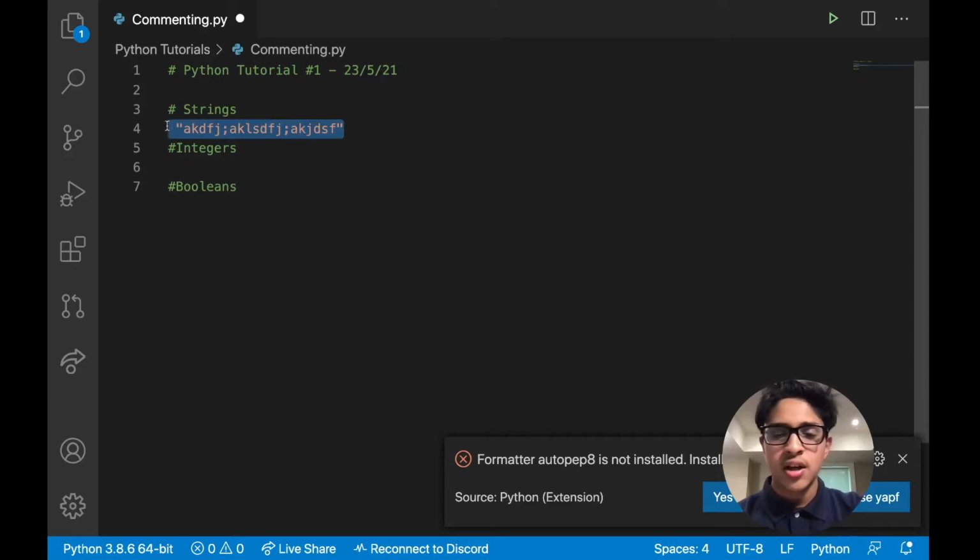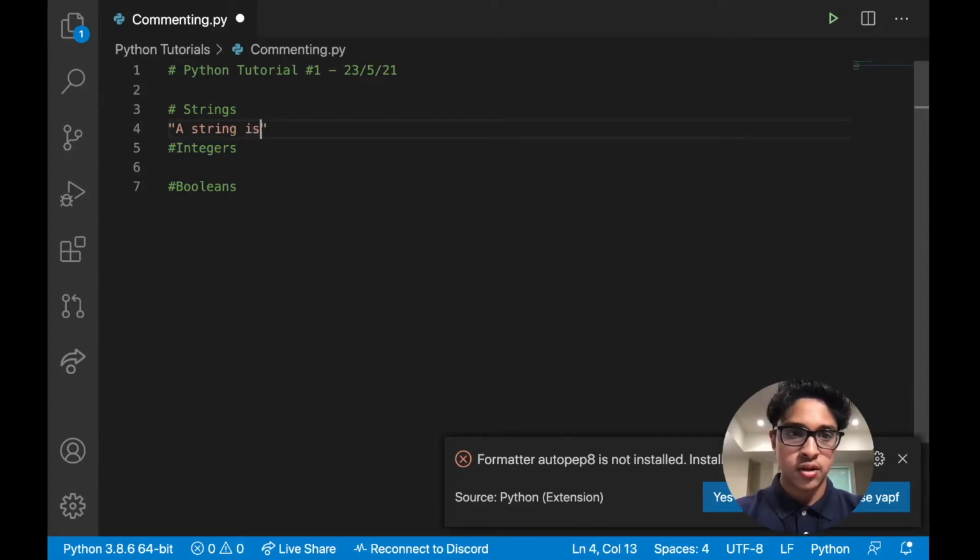And yeah, that's essentially strings in a nutshell. So I can just comment: a string is, if I want to hold text, I will put that data of text in a string.